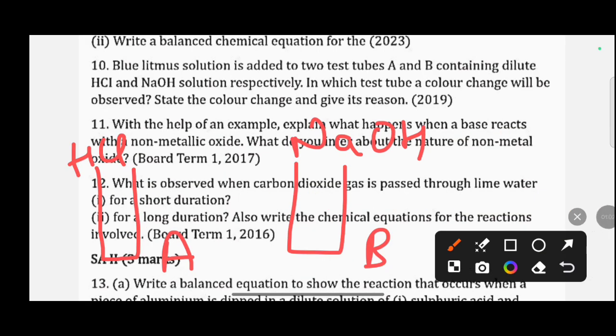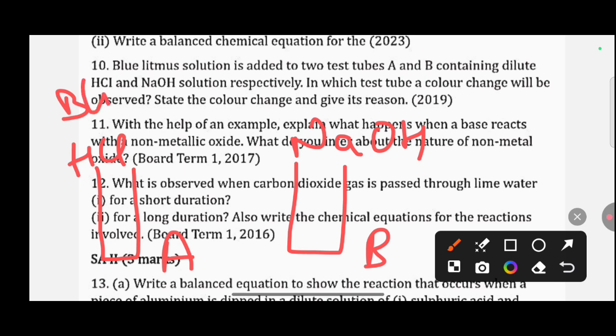Next, blue litmus solution is added to two test tubes A and B containing dilute HCl and NaOH solution respectively. In which test tube will a color change be observed? State the color change and give its reason. First of all, we have two test tubes A and B. Test tube A has HCl and test tube B has NaOH. So blue litmus is added to both test tubes.